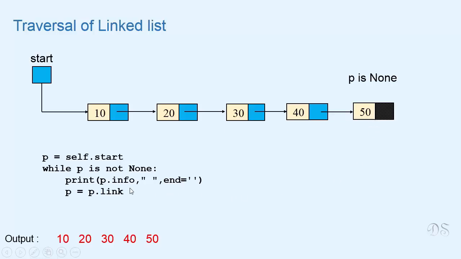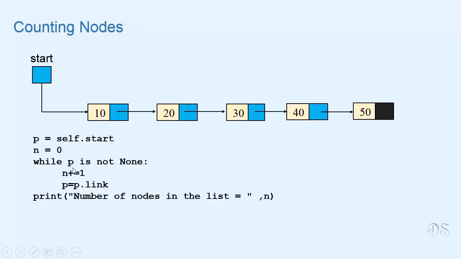We can use the same loop to count the number of nodes in the list. Here we have taken this variable n and initialized it to 0, and whenever we visit a node, we increment the value of n. So when this loop terminates, the value of n will give us the number of nodes in the list. Similarly, we can use this loop to search for an element in the list. Now let us go to our program and see the methods for displaying a list, counting number of nodes, and searching for an element in the list.